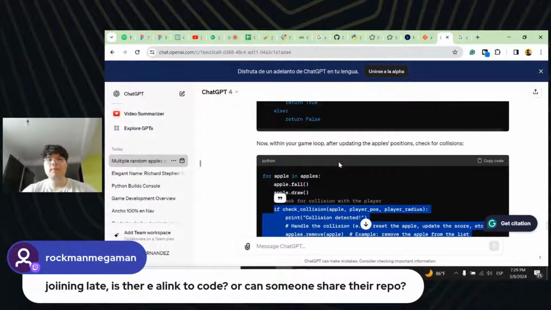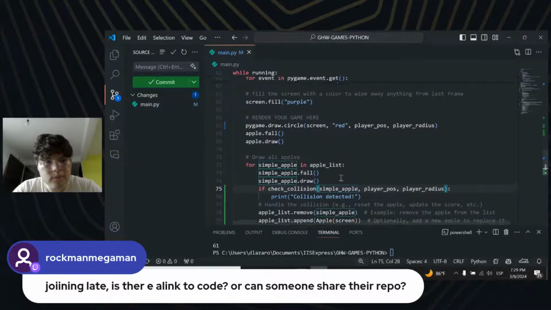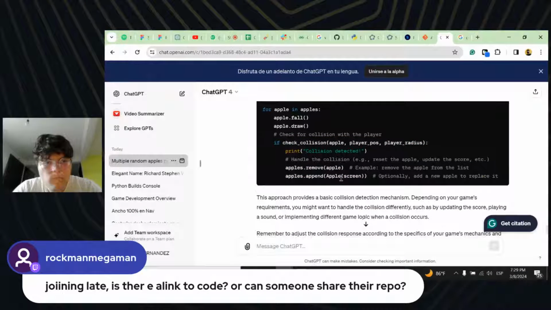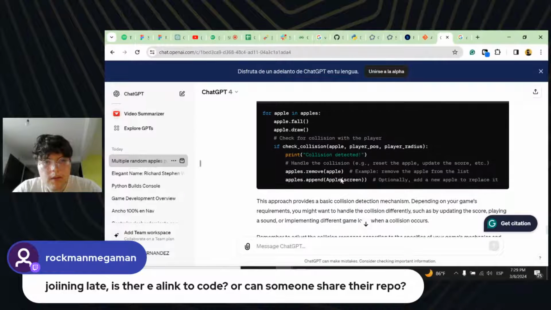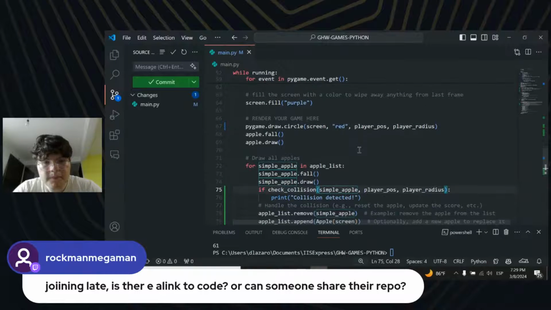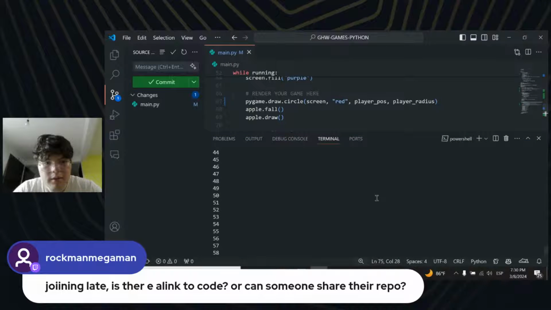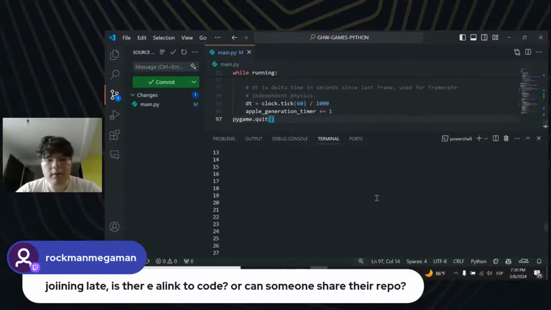Now within your game loop, after updating the apple's positions, check for collisions. If the collision of the player position, the player radius, collision detected, but are we detecting them? We're not actually.